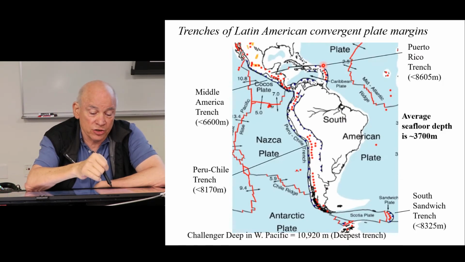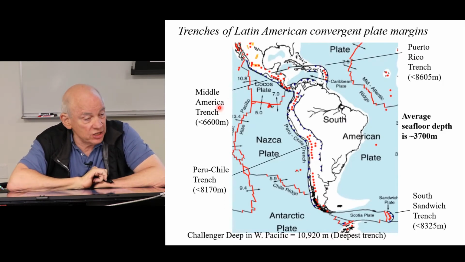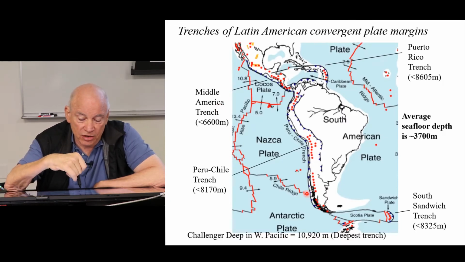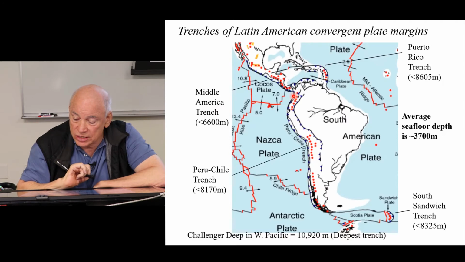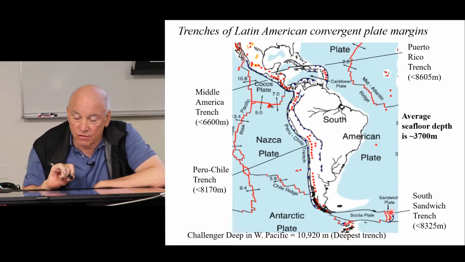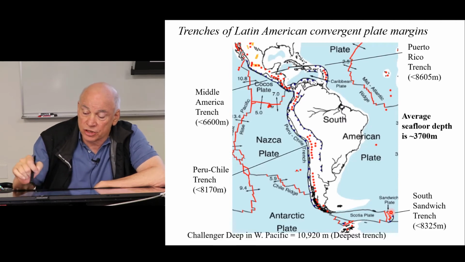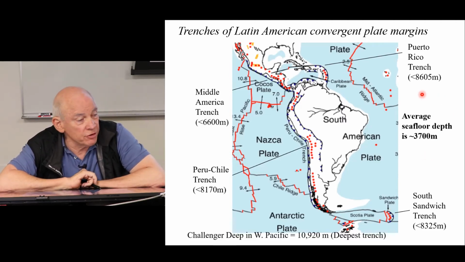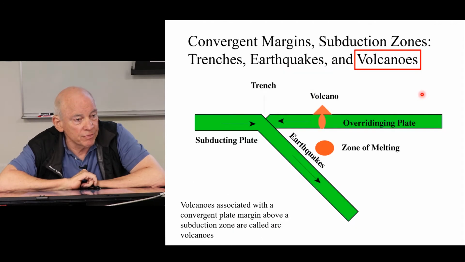The Middle America Trench gets down to 6,600 meters. The Peru-Chile Trench gets down to almost 8,200 meters. And the South Sandwich Trench down here is over 8,300 meters, which is, you know, twice as deep or more than the average seafloor depth of 3,700 meters.